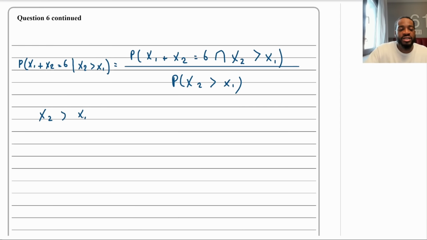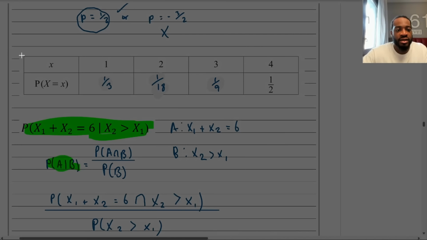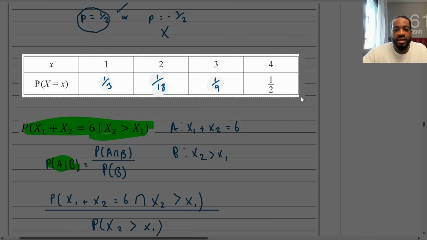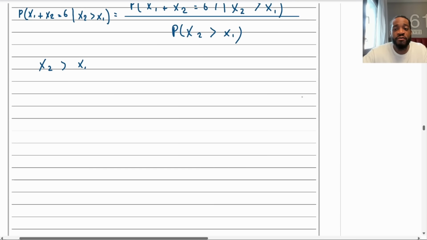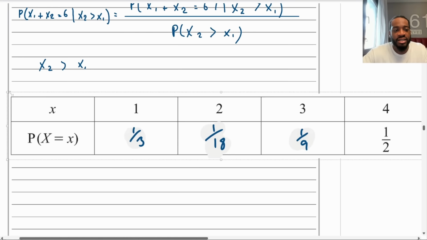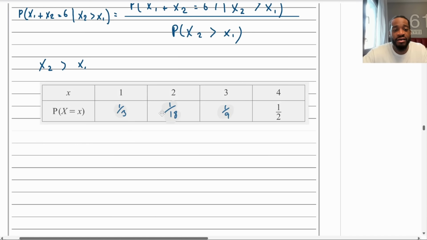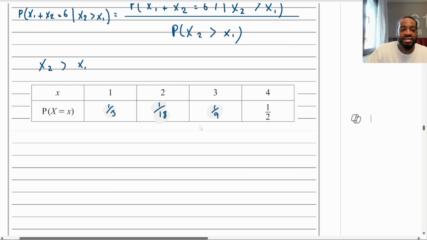Well, let's go back to our table and look at it and see what we can do. So I'm going to copy this. Okay, so there's only 4 values, 1 to 4, so it's not going to be too many that we're going to be looking at. So let's have a look. We want the second value of x to be greater than the first value. Well, there's only a certain amount of times that can happen.